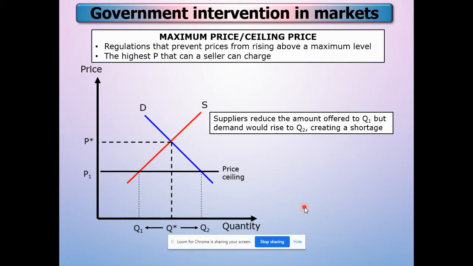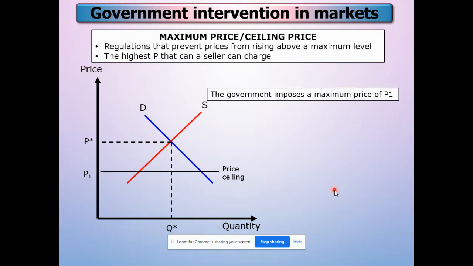The supplier reduces the amount offered to Q1, but demand will increase to Q2. The supplier can only supply at Q1, so the demand will increase at Q2. So that's why shortage happens. Shortage happens due to quantity demand being bigger than quantity supply. Yang biru ni, the blue line, this is quantity demand, permintaan. QD at Q2, QS at Q1. Jadi QD lebih besar daripada QS. So berlakulah short of the stock di pasaran pada kawasan ni. So it will create a shortage.